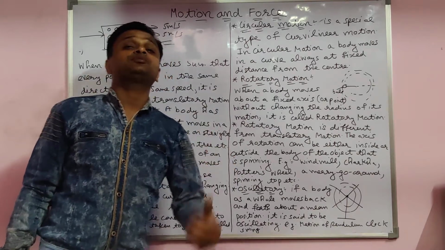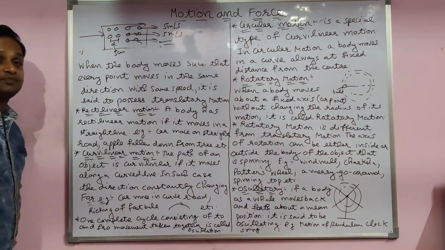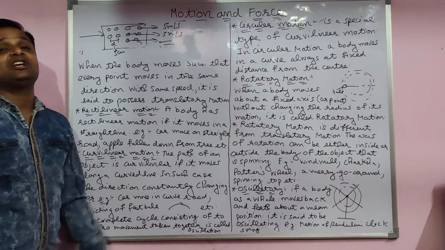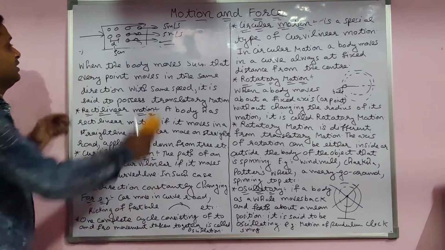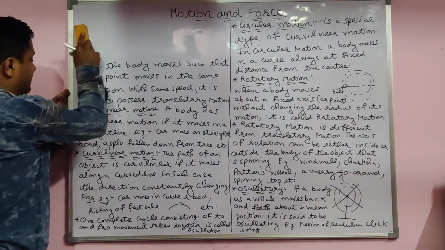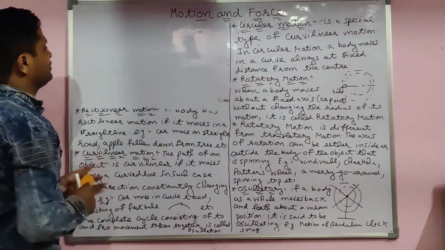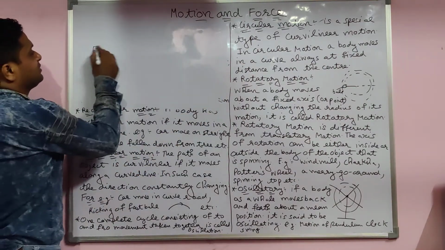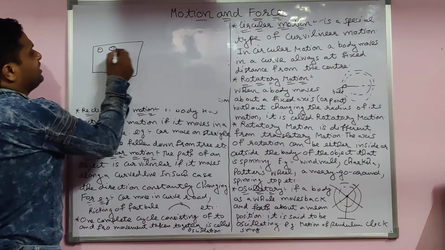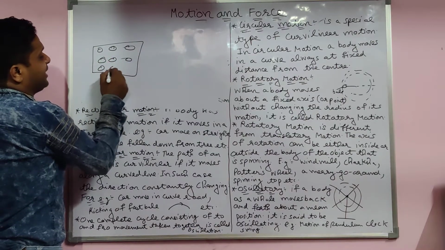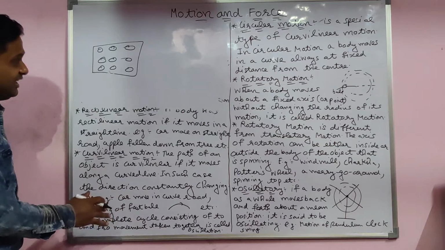Now we see the types of translatory motion, students. The first one is rectilinear motion, when the body moves in one direction only. For example, this is a body, and each particle moves in the same direction. This is a type of translatory motion.